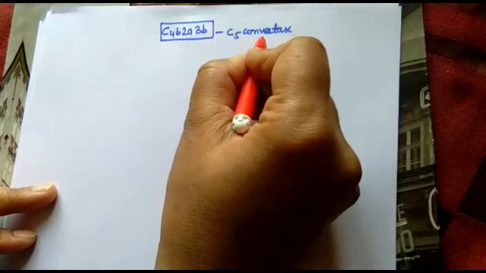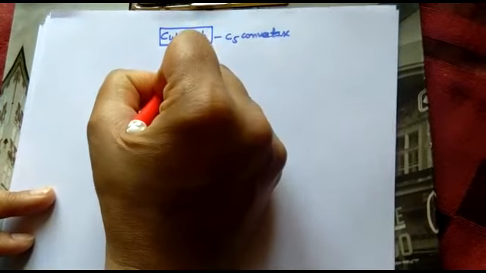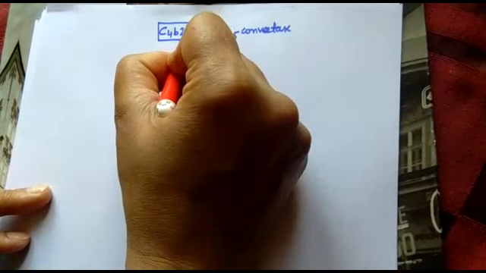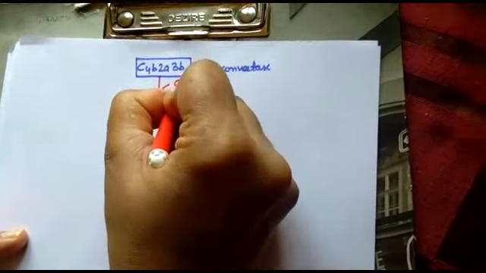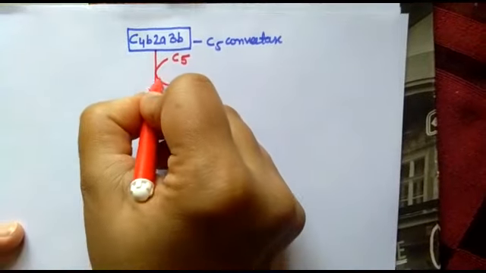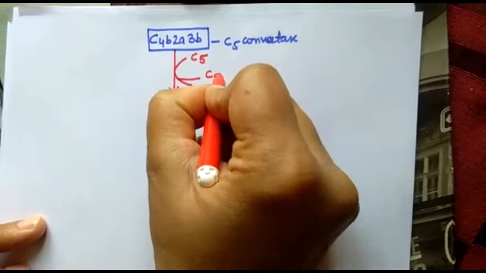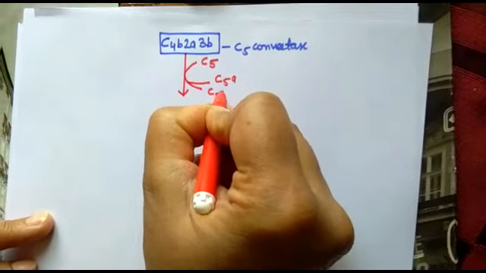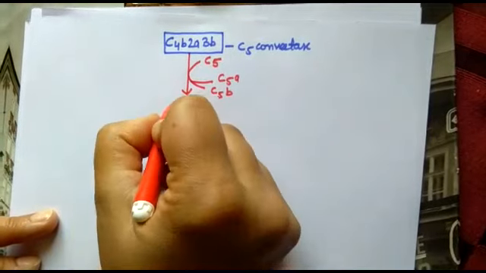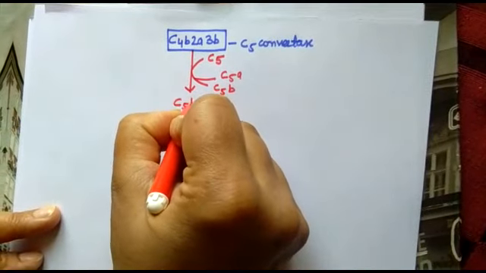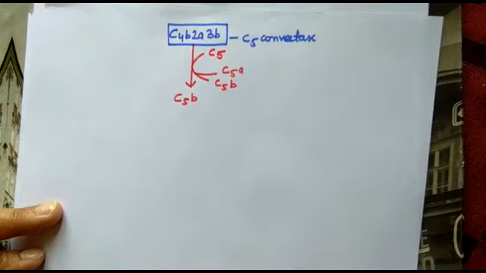As C5 convertase is formed, it helps in the splitting of C5 complement into two parts, C5a and C5b, forming the active unit that is C5b.